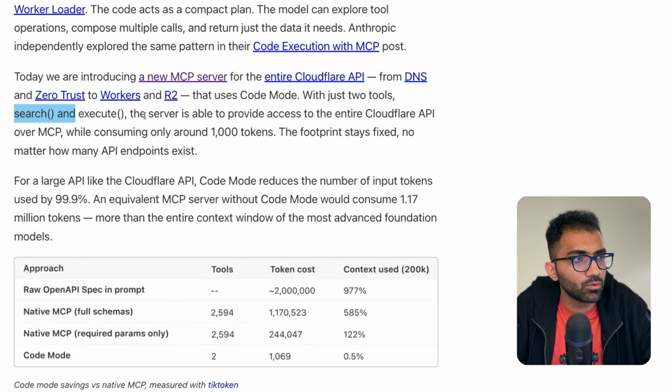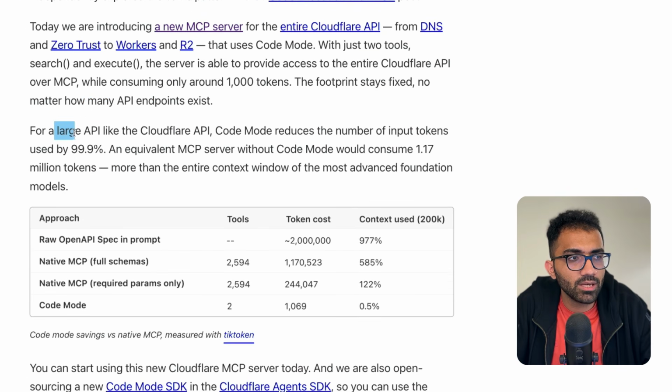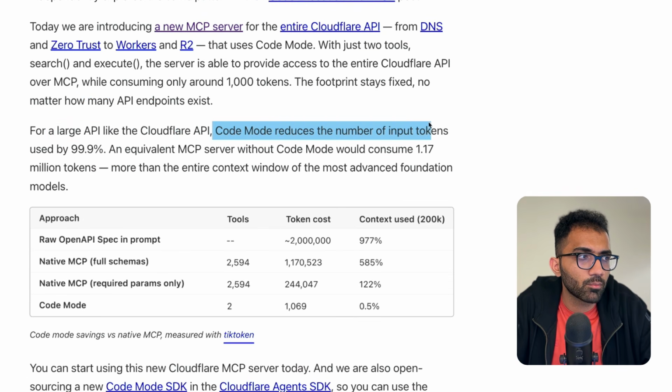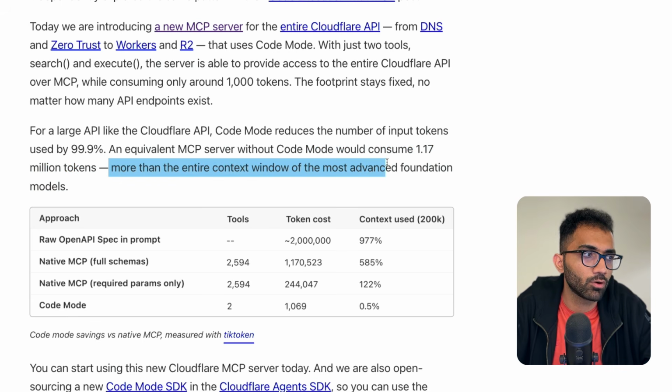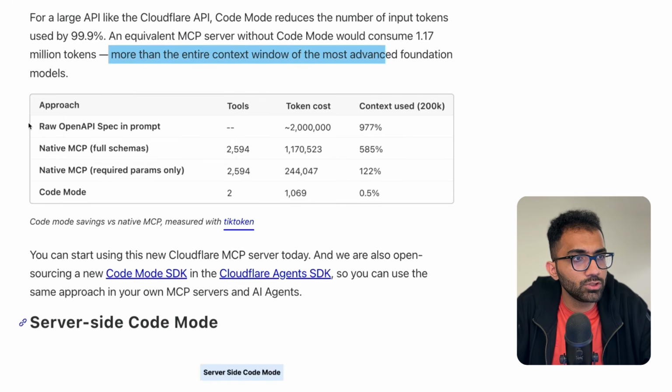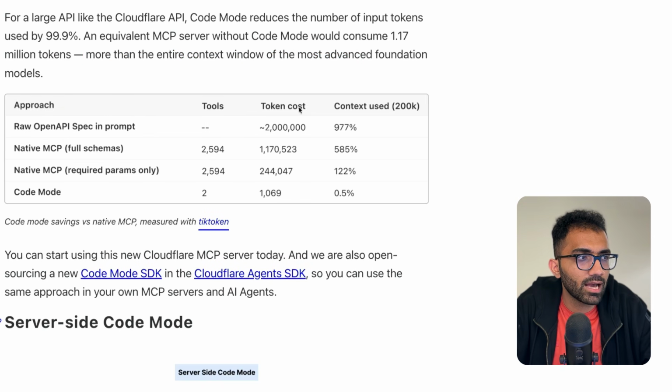So with this search and execute, the server is able to provide access to the entire Cloudflare API over MCP while consuming only around 1000 tokens. The footprint stays fixed no matter how many API endpoints exist. For large APIs like the Cloudflare API, code mode reduces the number of input tokens used by 99.9%, right? An equivalent MCP server without code mode will consume about 1.17 million tokens, more than the entire context window of most advanced foundation models. So you see over here, we have this raw OpenAPI spec and prompt in a comparison table that they have. It'll be about 2 million tokens, which is absurd.